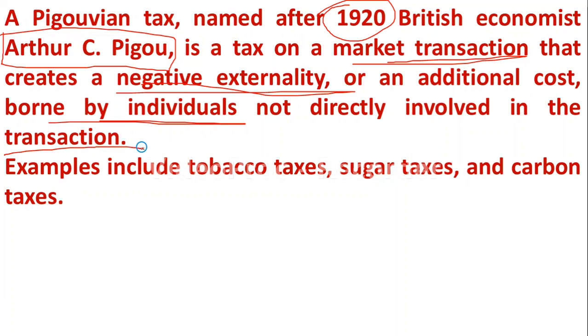So whenever these industries or firms produce goods and services, on the other hand they are also creating environmental pollution. So for this they have to pay tax. It is known as the Pigovian tax. Examples: tobacco taxes, sugar taxes, carbon taxes, etc.